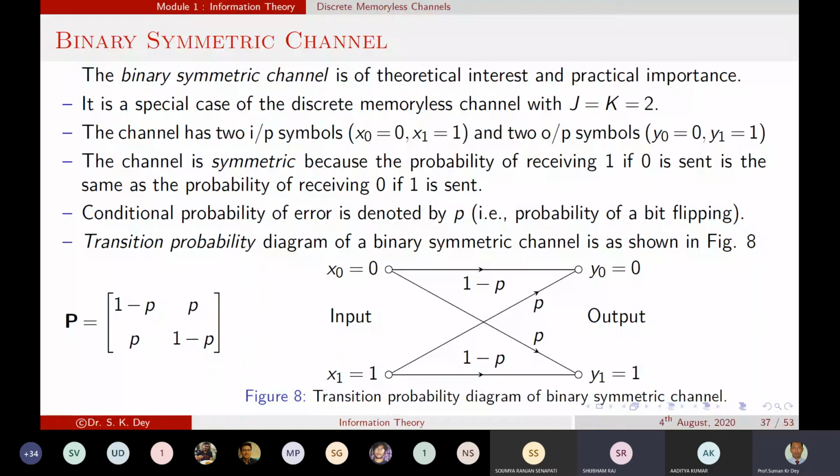That is the special condition we are imposing here, which is why it is named the binary symmetric channel. Normally in communication, whatever channel we use is generally a symmetric channel, and it is a binary symmetric channel. Okay, is that clear? Yes.